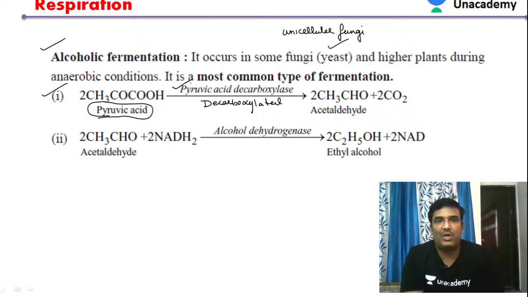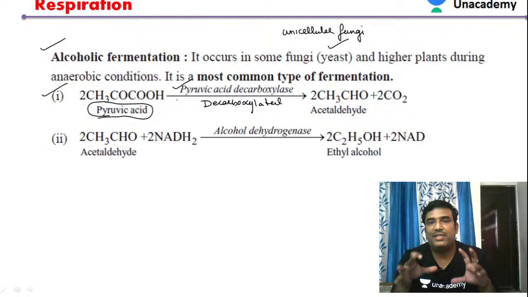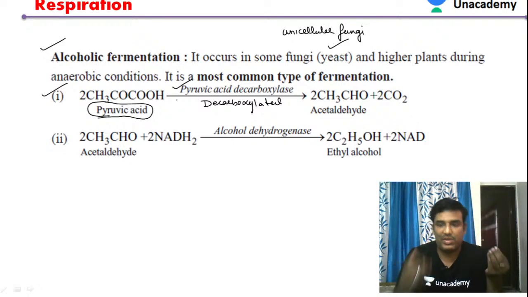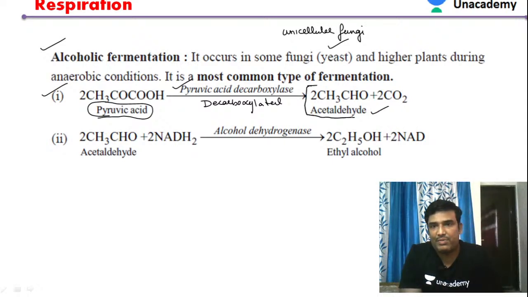The name of the enzyme is pyruvic acid decarboxylase. Carbon dioxide is removed in the presence of pyruvate decarboxylase to produce acetaldehyde, and you can see here the carbon dioxide is released as a byproduct.